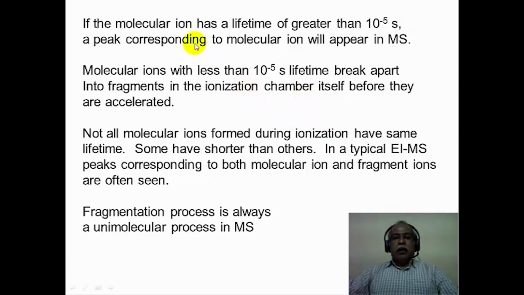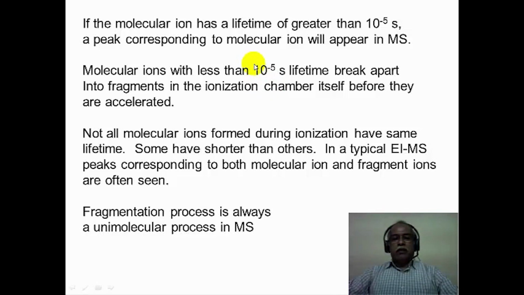Typically, if a molecular ion has a lifetime of more than 10 to the power minus 5 seconds, the corresponding peak will be registered in the mass spectrum. However, molecular ions with less than 10 to the power minus 5 seconds of lifetime break apart into fragments in the ionization chamber itself before they are accelerated. But not all molecular ions formed during ionization have the same lifetime.